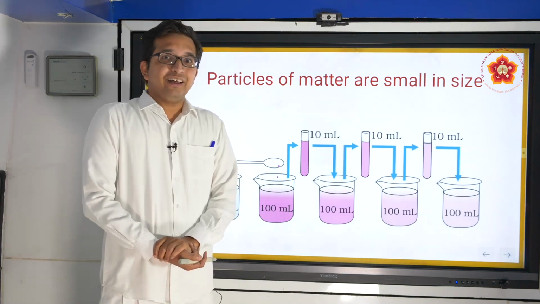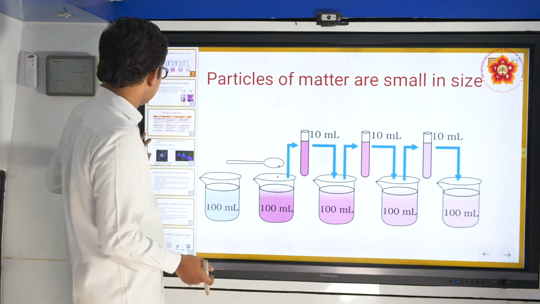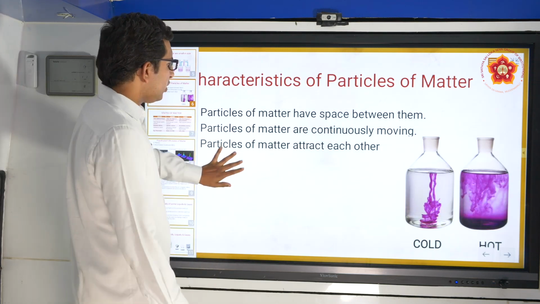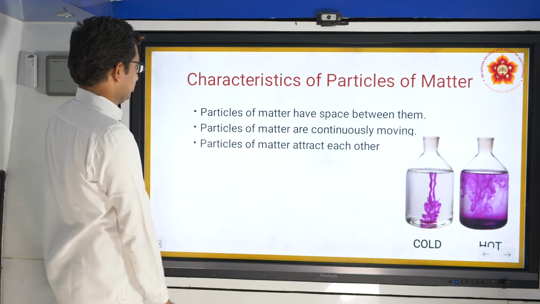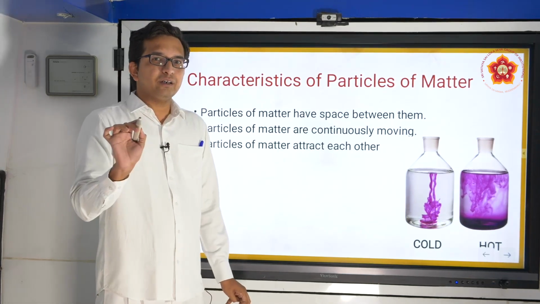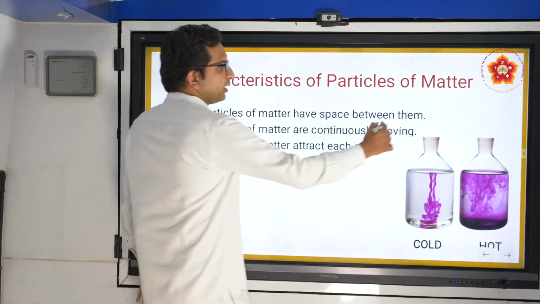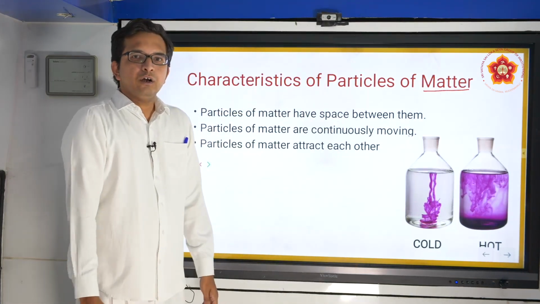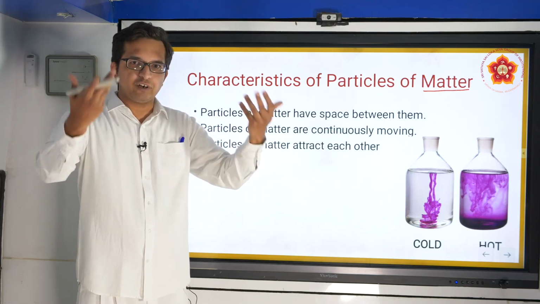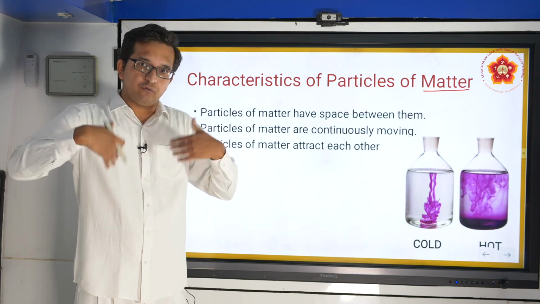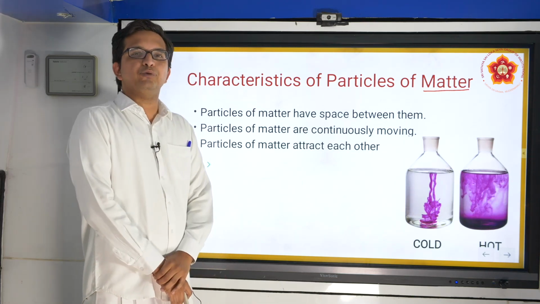Now after this, let us see some characteristics of particles of matter. So what are the characteristics as such? What do we mean by this terminology called characteristics? Characteristics is nothing but the inherent properties of a particular system, and the system that we are considering here is matter. I as a person have certain inherent characteristics. I have my own way of responding to people. I have my own way of living. So this matter also has certain characteristics.